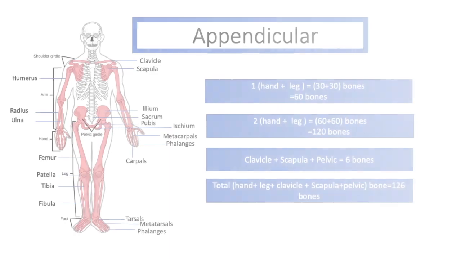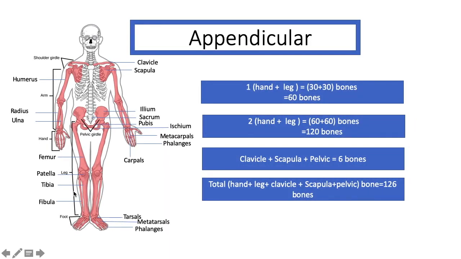And now we will study the appendicular skeleton system. In the endoskeleton system there are 2 parts. First one is axial, then appendicular. So this is the appendicular system. The red portion in this figure is the appendicular skeleton system. One leg plus 1 hand is 30 plus 30 bones. Then 2 legs plus 2 hands is 60 plus 60 bones, 120 bones. And then clavicle, scapula, pelvic, 6 bones. So total hands plus legs plus clavicle, scapula and pelvic is equal to 126 bones.